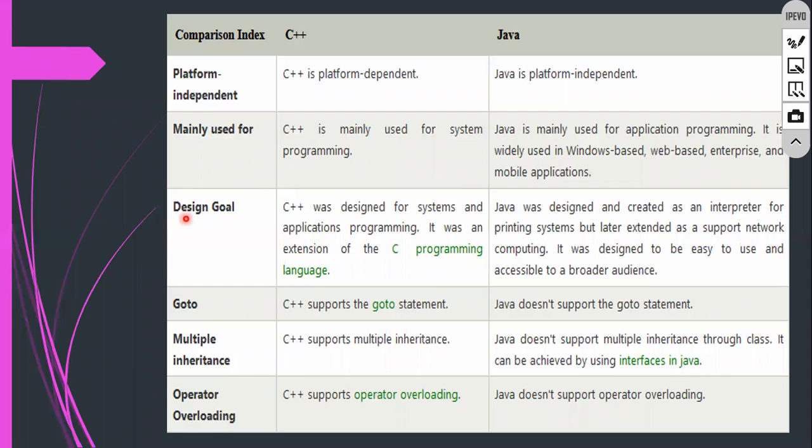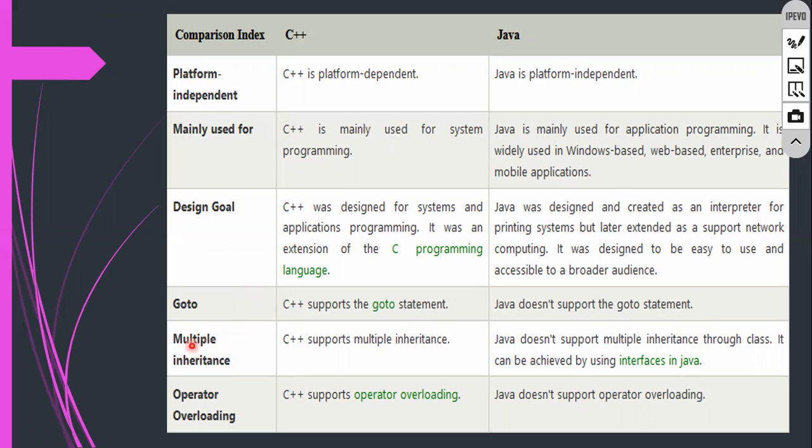Again, design goal. C++ was designed for systems and application programming. It was an extension of C, but here the extension is .java. What is the extension for C? That is .c, but for Java it is .java. Here goto is supported in C++, but Java does not support goto, because when you use goto, you will find infinite loops, all those things. That is the reason why we do not use goto.